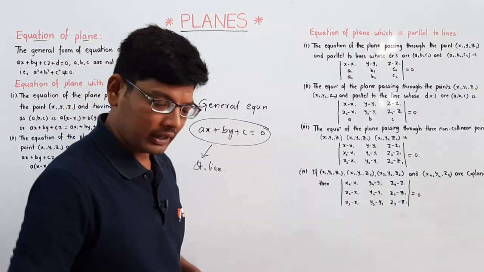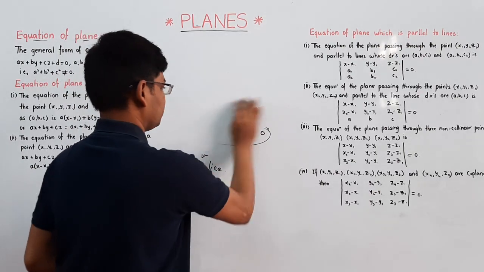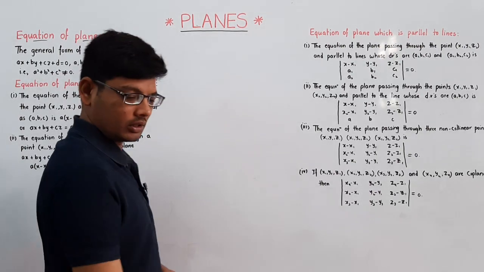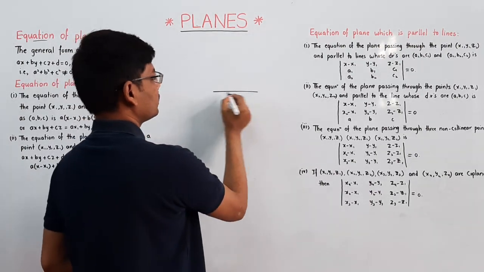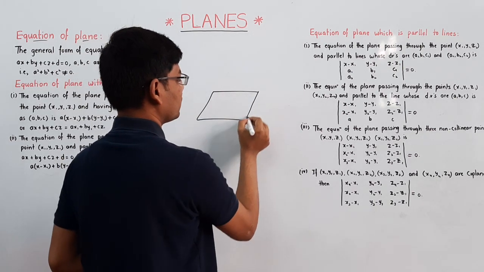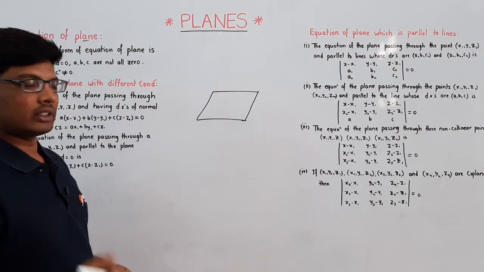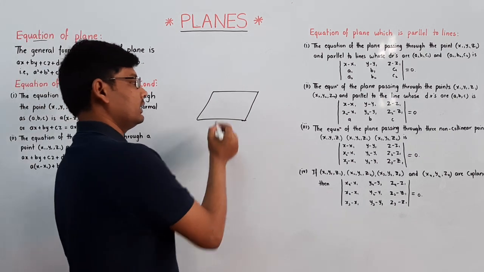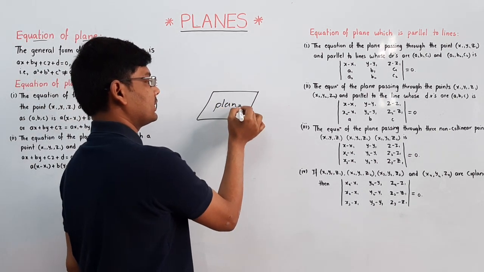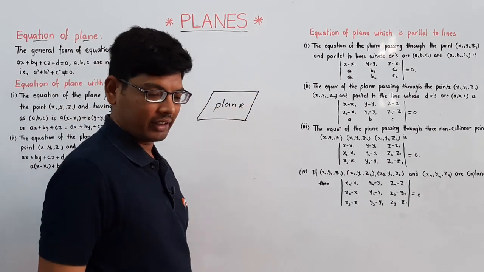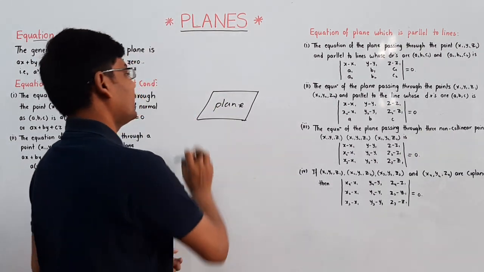First of all, what is a plane? This is a plane here. It is a 2-dimensional figure. This space is nothing but a plane here. It is having 2 dimensions.